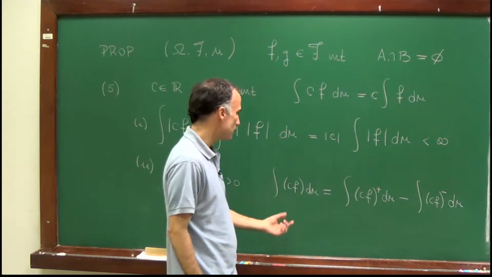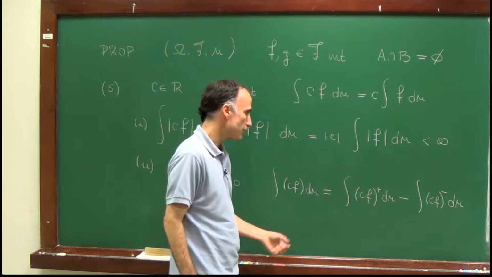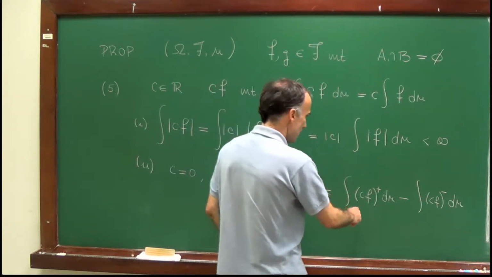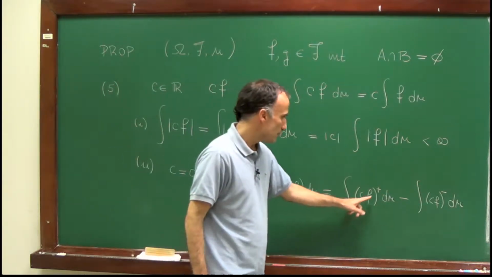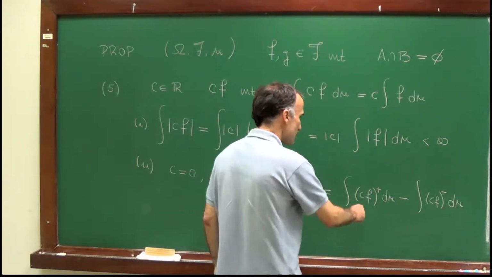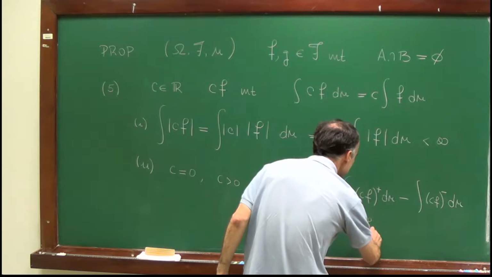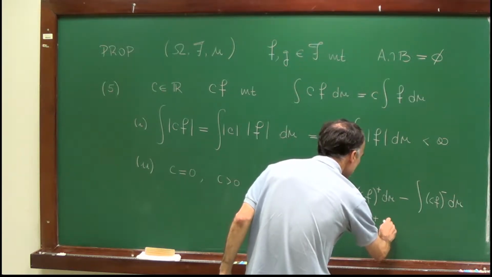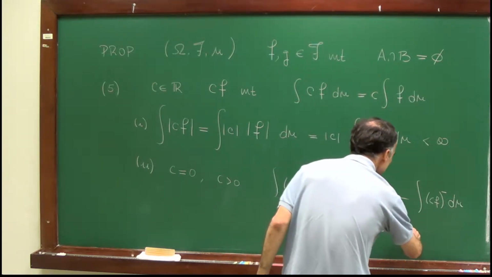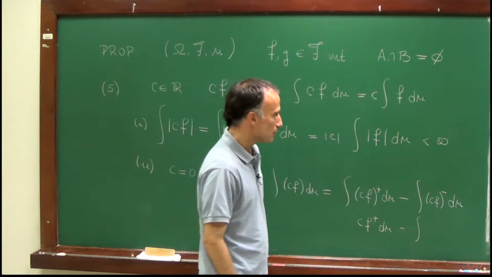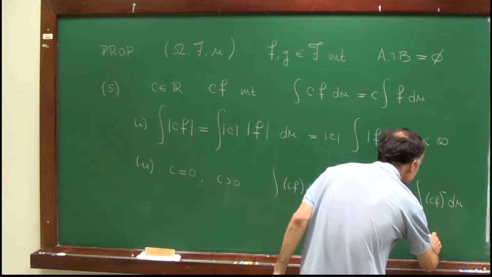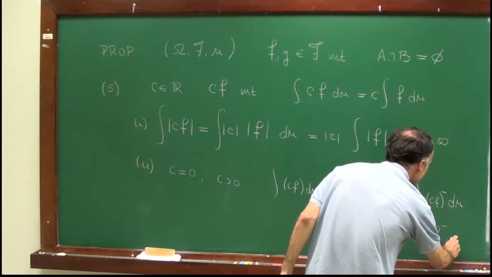So this is just the definition of the integral of an integrable function. Now, since c is positive, the positive part of c times f is equal to c times the positive part of f. And for similar reasons, the negative part of c times f is c times the negative part of f.